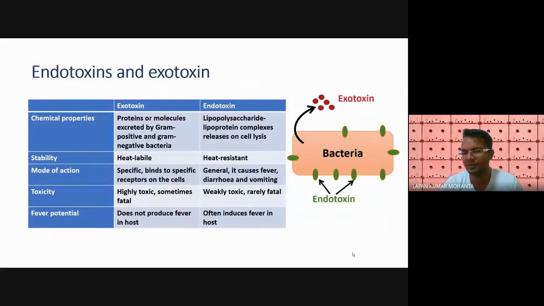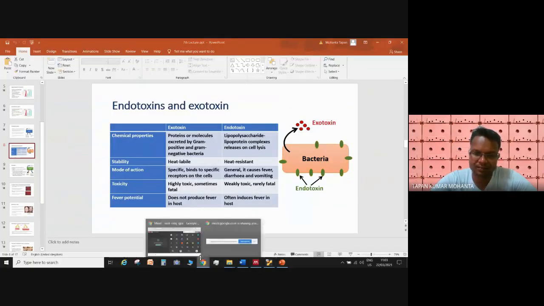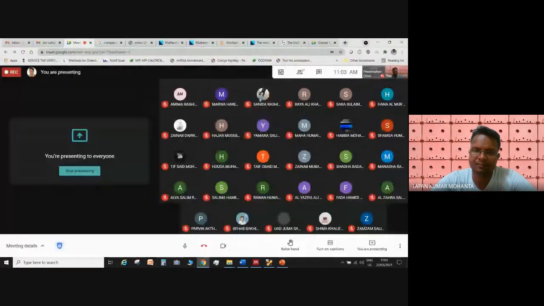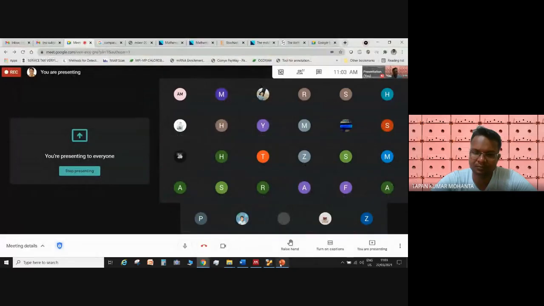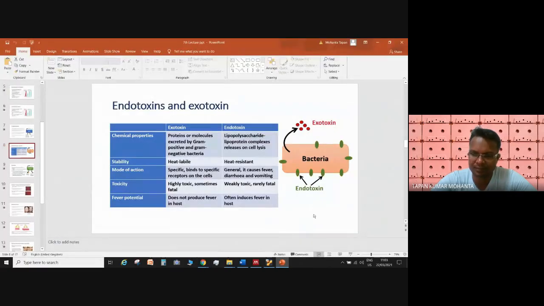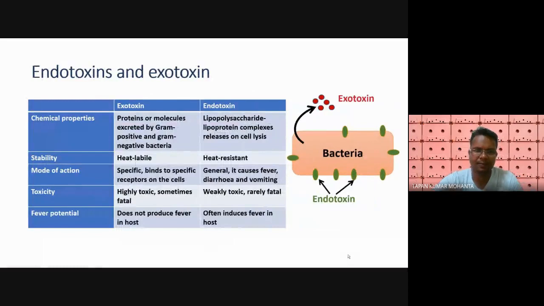Exotoxins are released by the bacteria to the outer environment. They are very much heat labile, and they also bind to specific receptors on the cell.